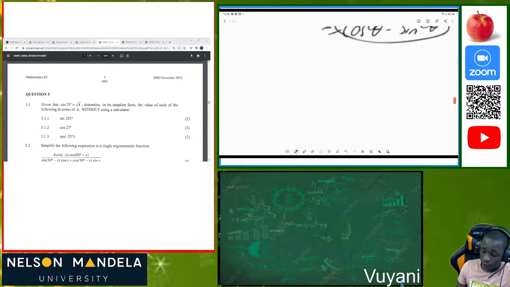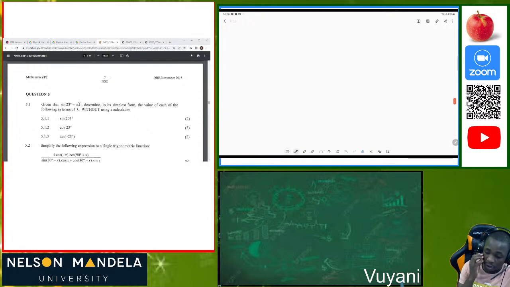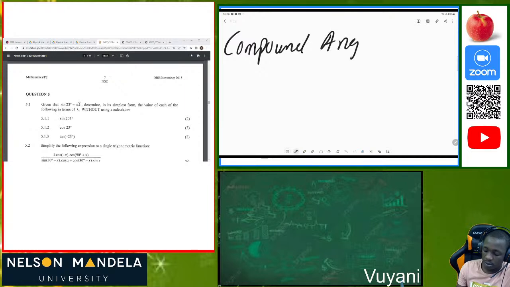Also in grade 12, the last thing which I'm going to talk about now is what we call compound angles. On compound angles, I want us to understand three things.